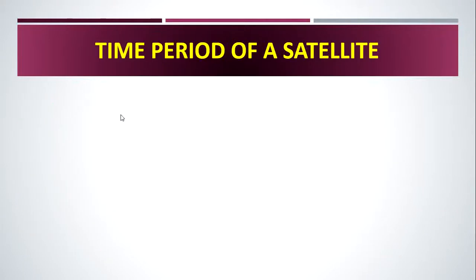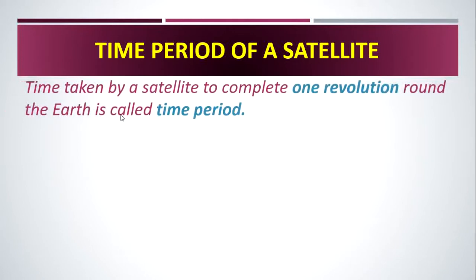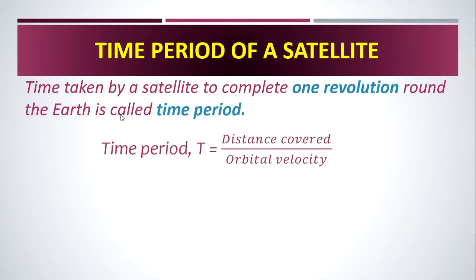Time period of a satellite. What is called the time period of a satellite? The time taken by a satellite to complete one revolution around the Earth is called the time period of a satellite. Already we know about the revolution, period of revolution. What is called period of revolution? It is the time taken by a planet to complete one revolution.